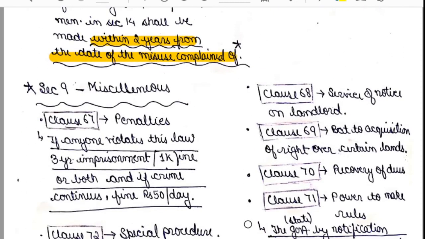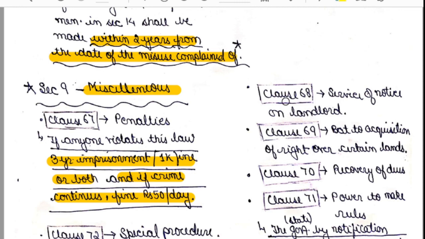Now we will move to our last section, that is section number 9. There are miscellaneous provisions here, and it contains clauses from clause number 67 to clause number 72. Okay, so clause number 67 talks about penalties if anyone violates this law. Which law? SPT Act of 1949. 3-year imprisonment or 1000 rupees fine or both, and if the crime continues, a fine of rupees 50 per day. So this you must remember.